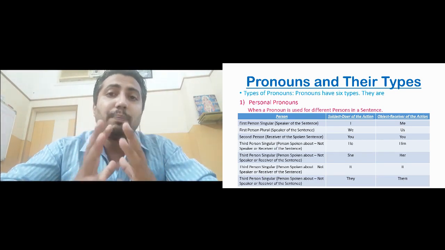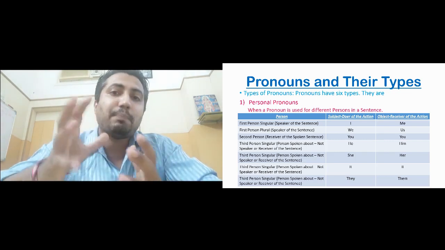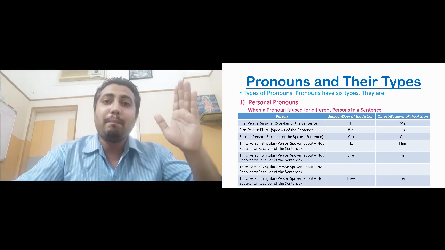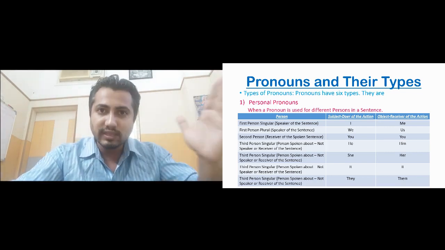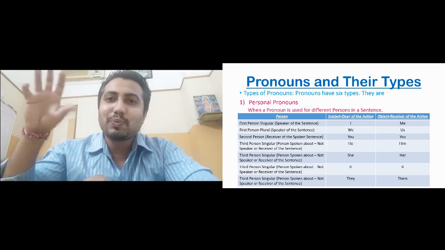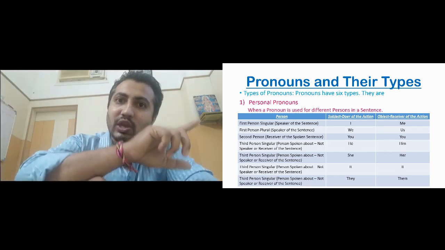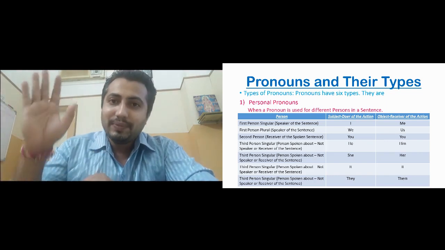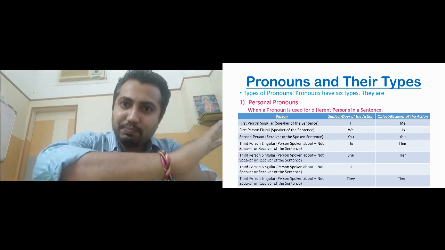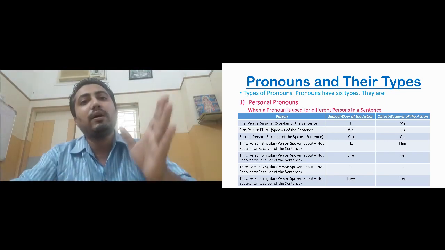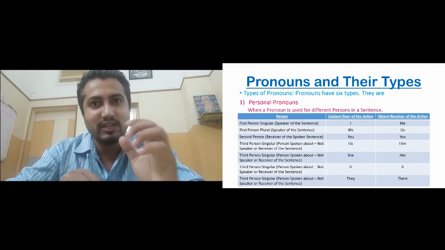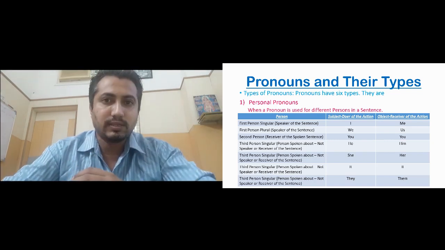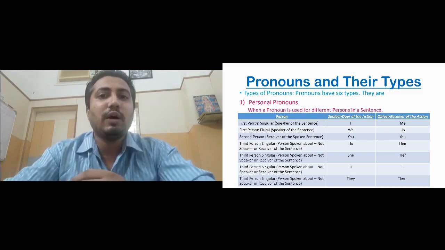Okay, we call these pronouns personal pronouns because these pronouns are dependent on persons. First person, second person, third person. So these pronouns are dependent on persons. What is the person? According to that will be the pronoun. So these pronouns, because they are dependent on these persons, that is why they are called personal pronouns. We first need to understand these persons. Okay, let me try to explain you the persons.